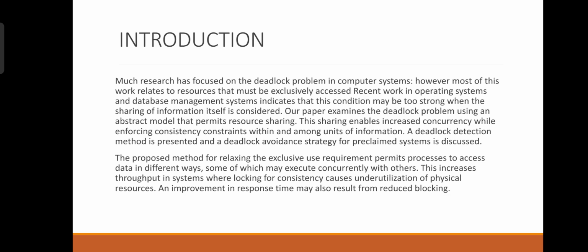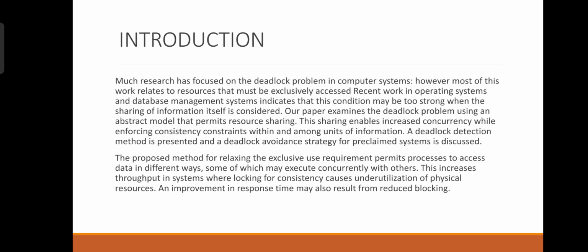Our paper examines the deadlock problem using an abstract model that permits resource sharing. This sharing enables increased concurrency while enforcing consistency constraints within and among units of information. A deadlock detection method is presented and a deadlock avoidance strategy for pre-claimed systems is discussed. First of all, deadlock is a place where one process has been using a resource and the other process is waiting for a resource.